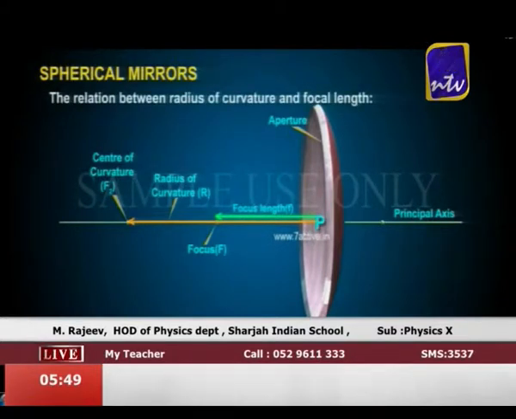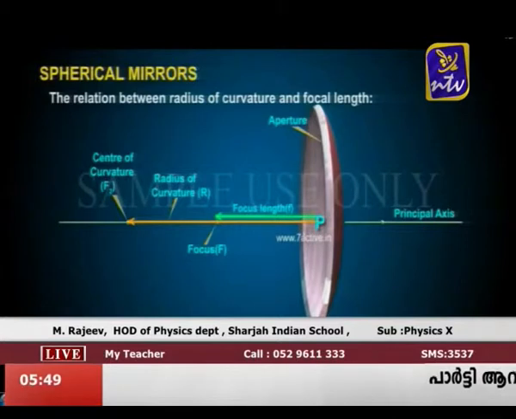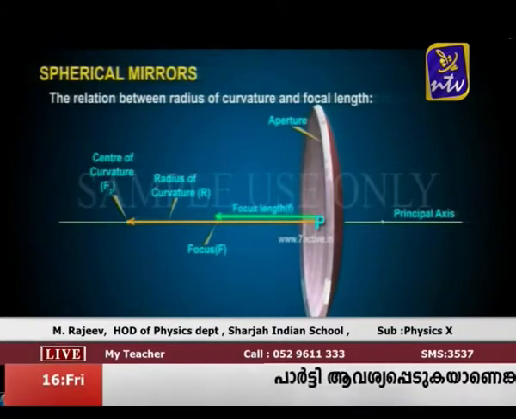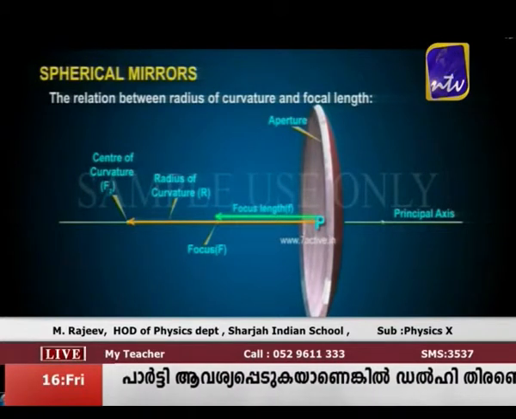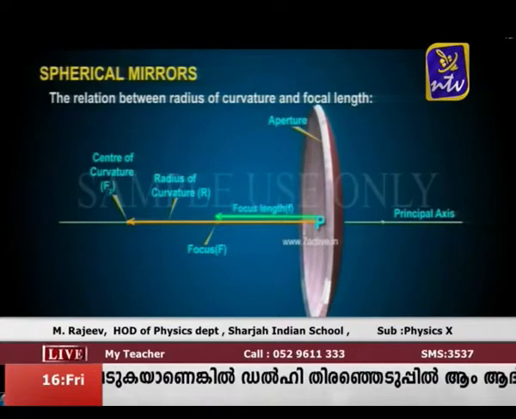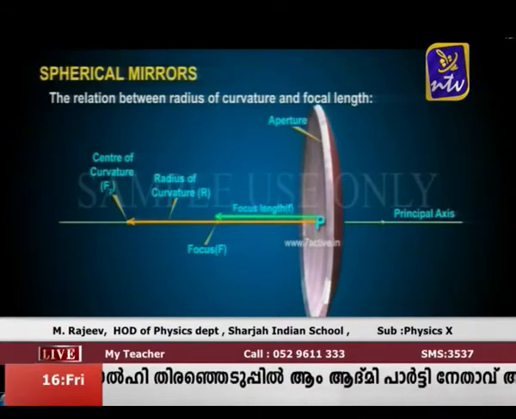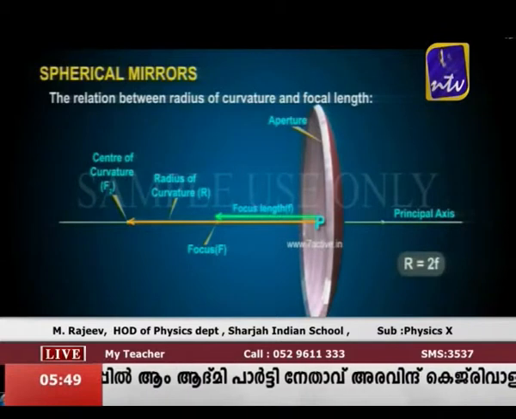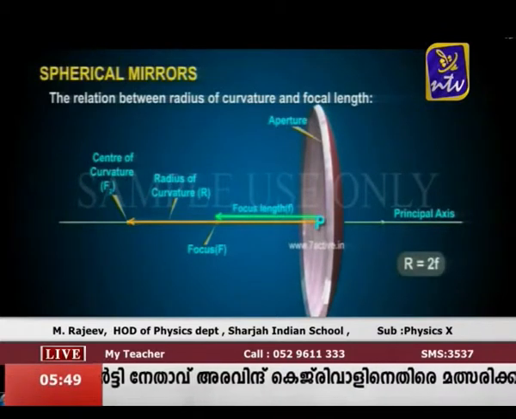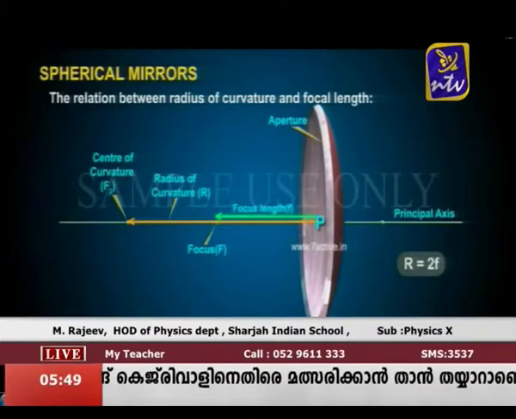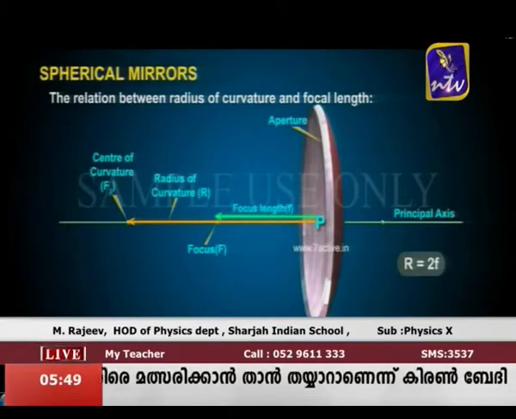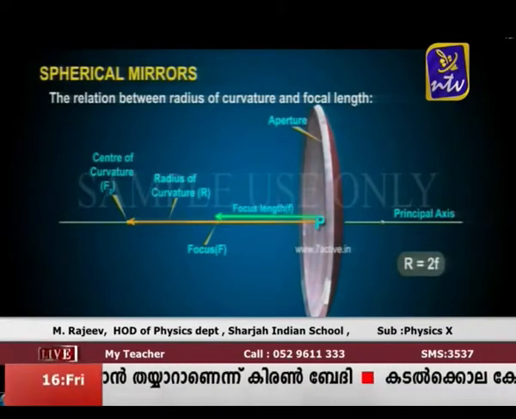The relation between radius of curvature and focal length. The radius of curvature is found to be equal to twice the focal length. We put this as R equals 2F. This implies that the principal focus of a spherical mirror lies between the pole and the center of curvature.